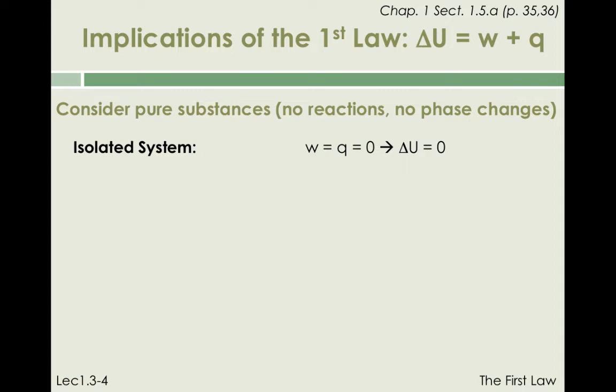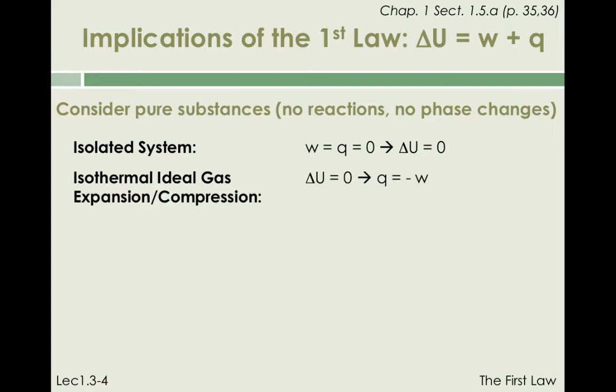Next, we consider the isothermal expansion or compression of an ideal gas. Because we are considering an ideal gas, we are considering a substance where there are no interactions, a substance where the energy is only present as kinetic energy.